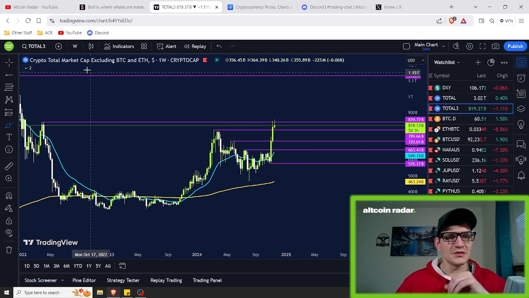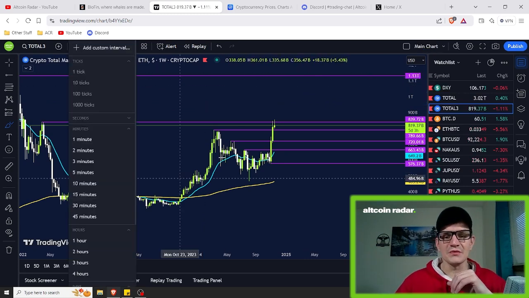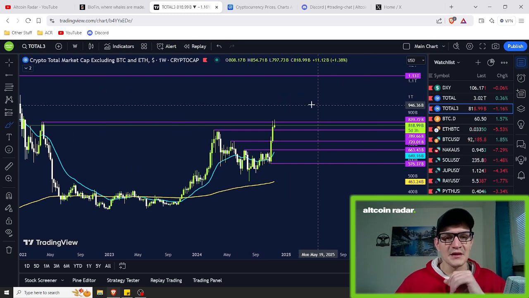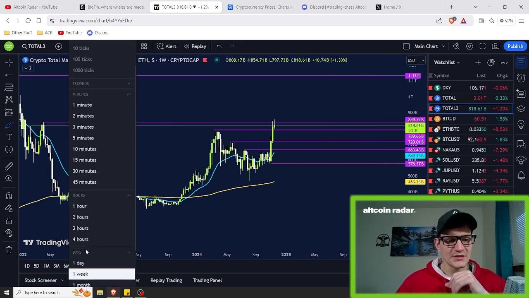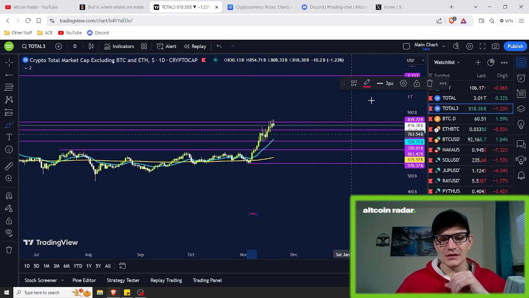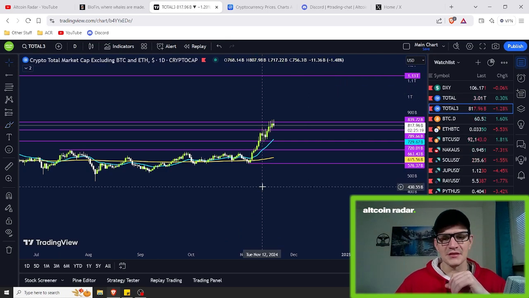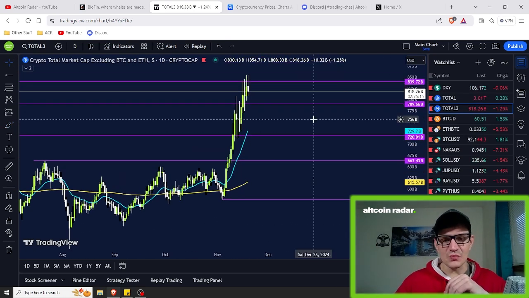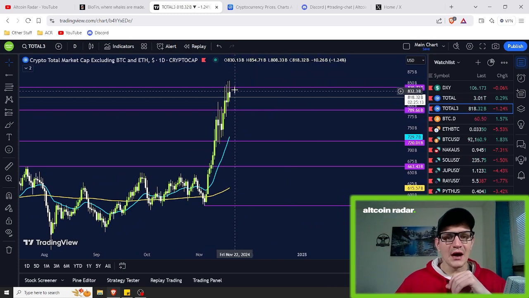Let's go ahead and take a look at the daily chart now and see what we've got going on, because here on the weekly we can clearly see that things look pretty bullish. So if we go ahead and change it to the daily chart, we can... I don't know why my brush keeps doing that. Here on the daily chart, as we can clearly see, we have got all kinds of crazy wicks going on here.